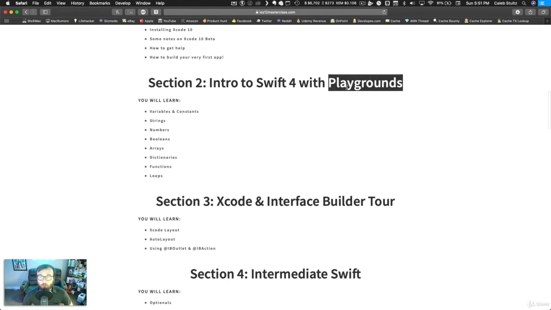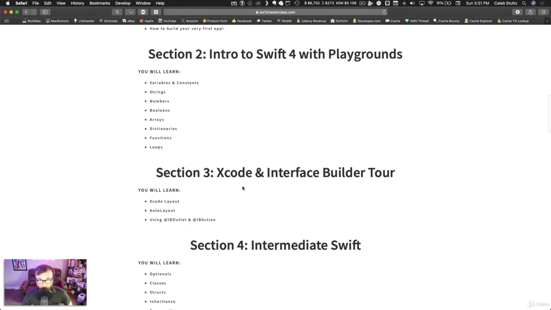Then we're going to move on to using a tool called Swift Playgrounds. And this is basically like a sandbox play environment that you can write code in and see how it works in real life. You'll learn everything from variables and constants to arrays, dictionaries, functions, loops. If these things are all sounding overwhelming and confusing, don't worry. We will go through them slowly, individually, and make sure that you understand before continuing. You can always rewatch these videos, watch them at a faster or a slower pace depending on your needs. Don't even worry. It's going to be great.